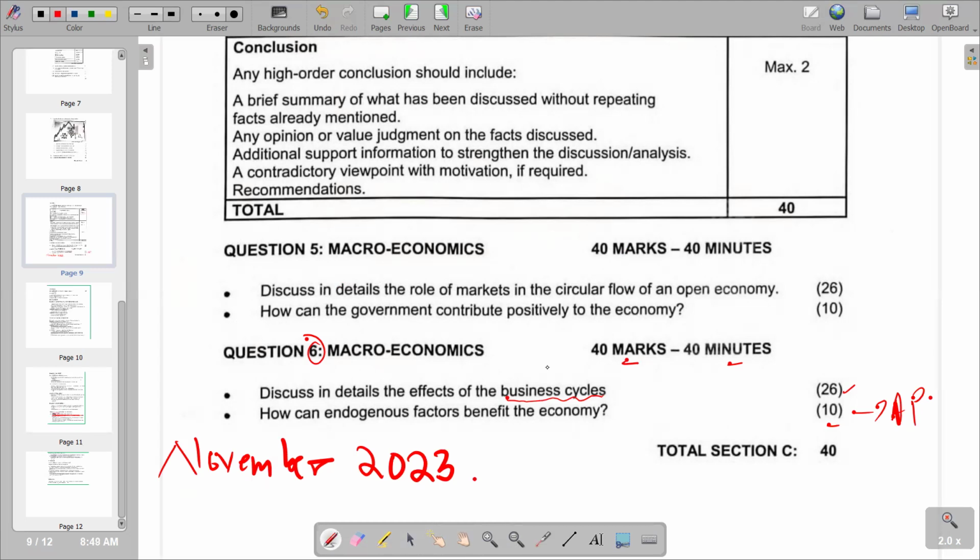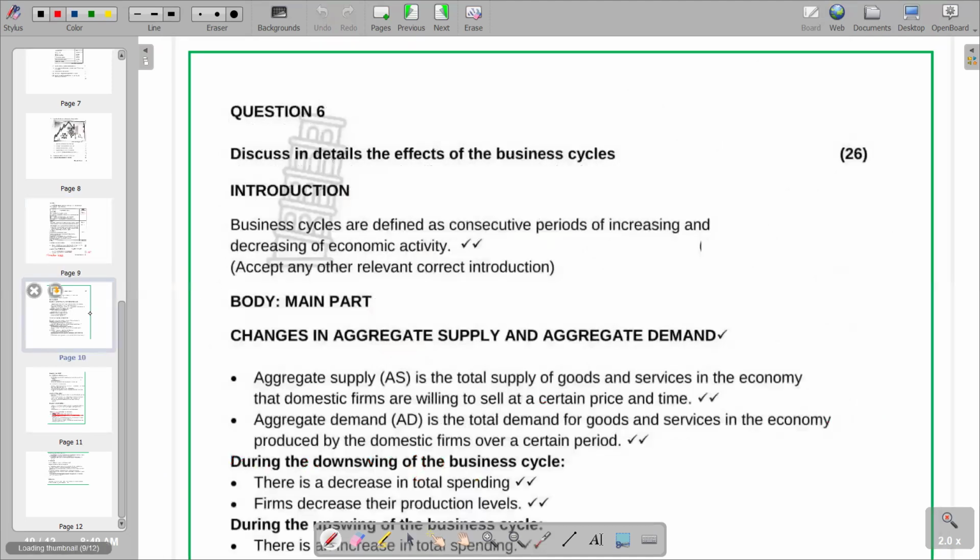Remember, we have a fluctuating pattern in a business cycle, whereby we are going to have upswings and downswings. So we go to our other section, and our introduction reads: business cycles are defined as consecutive periods of increasing and decreasing of economic activity.